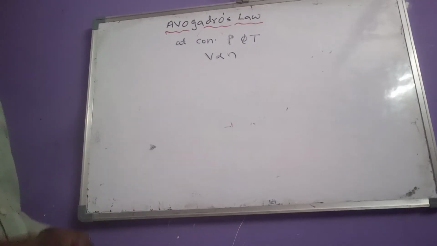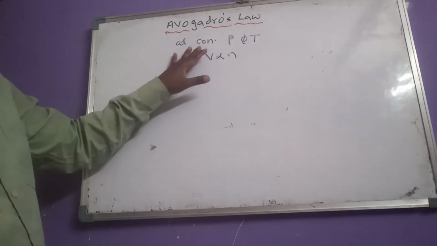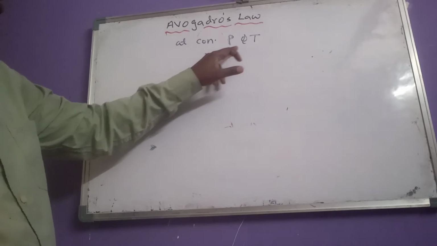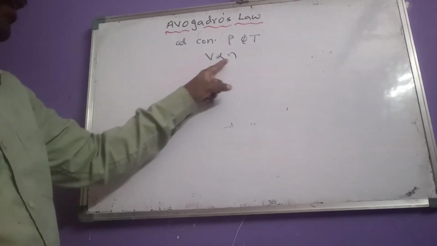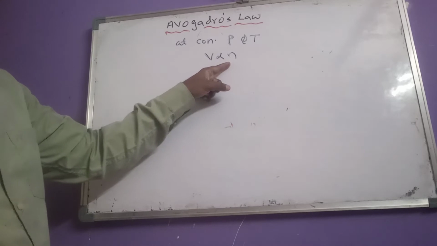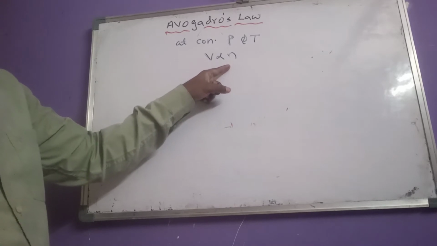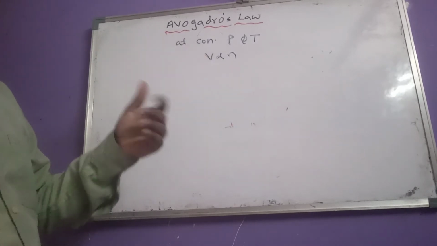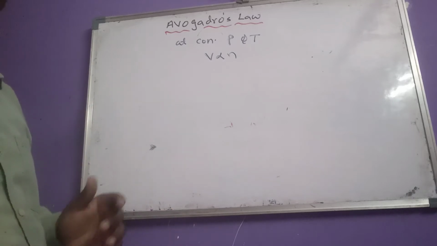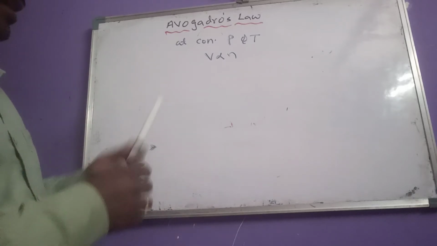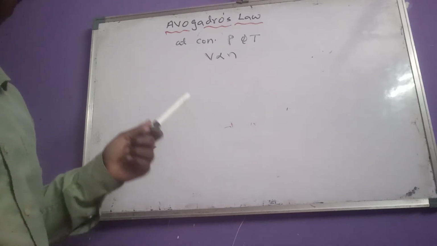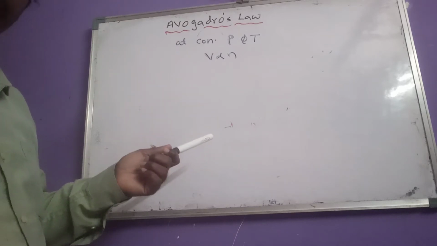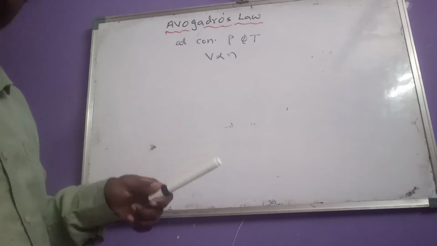So, what is Avogadro's law? At constant pressure and temperature, the volume of a given mass of gas is directly proportional to the number of moles or molecules. As the volume of a gas increases, the number of moles present in it also increases.